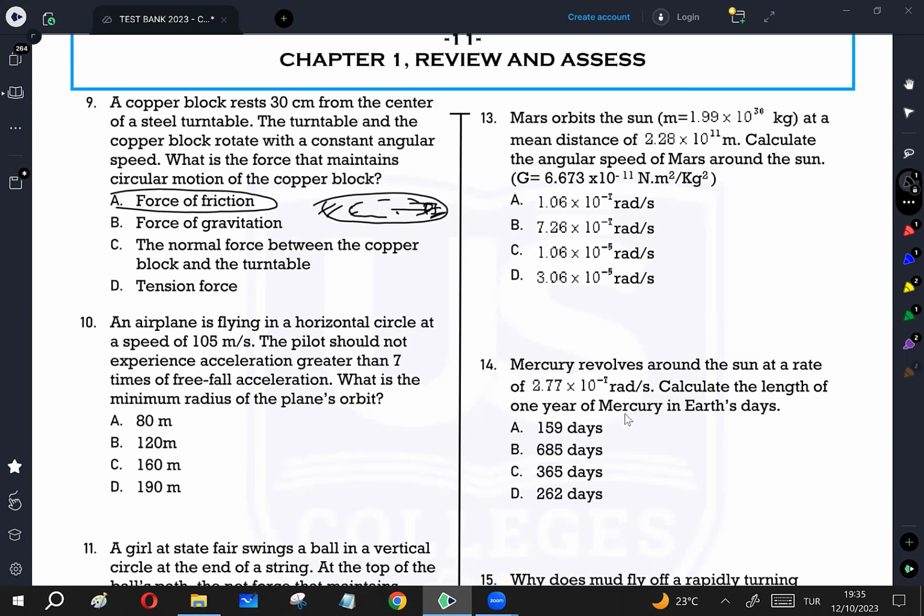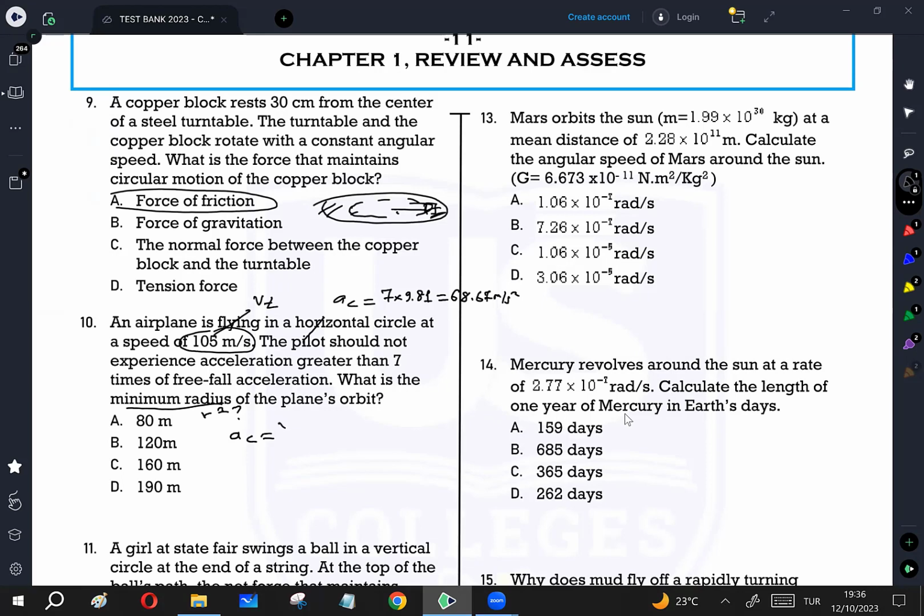Question number 10. An airplane is flying in a horizontal circle at a constant speed. So vt is constant. The pilot should not experience acceleration greater than 7 times free fall acceleration. So ac for the pilot is going to be 7 times free fall acceleration, 9.81, which is going to be 68.67 meters per second squared. So what is the minimum radius of the plane's orbit? r is the question. This question is one of the practice problems in the book.